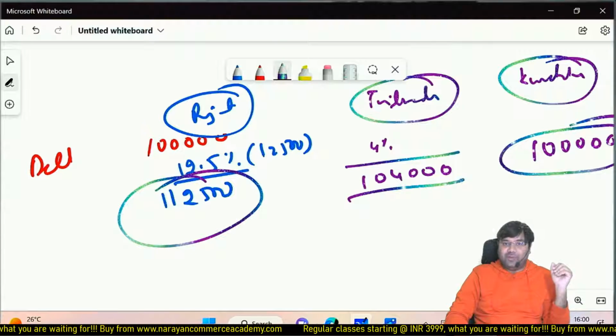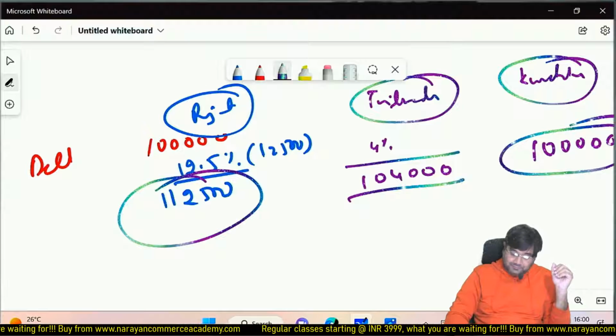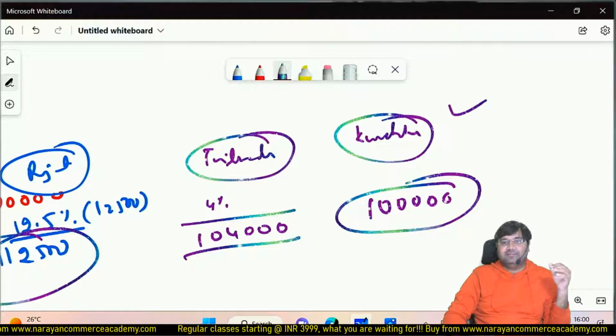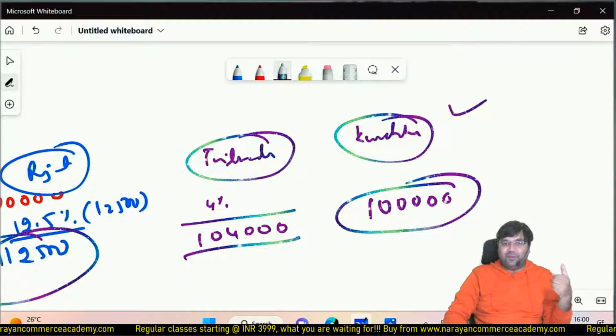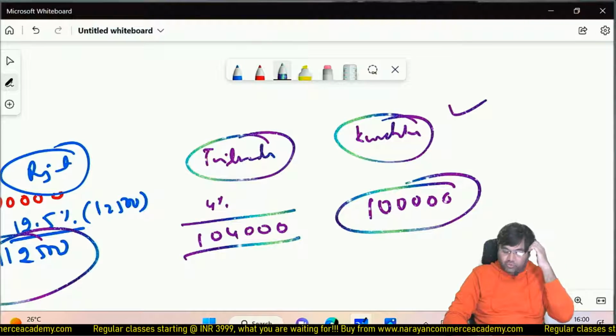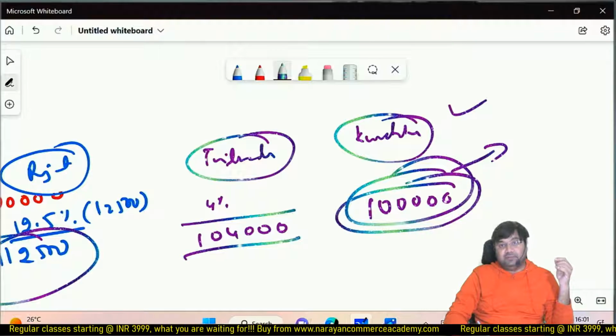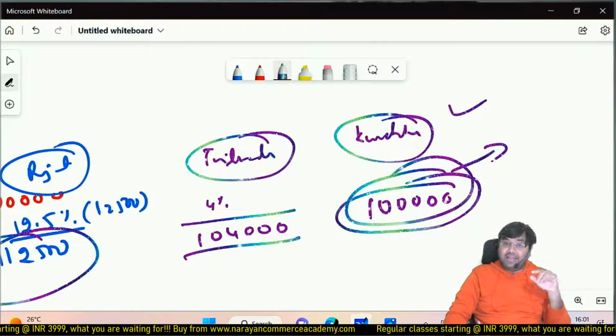Now what is going to happen? So Dell is going to promote Karnataka. Why? Dell as a manufacturer is going to promote Karnataka because in Karnataka they can generate maximum sale. Not because Dell is efficient in Karnataka.